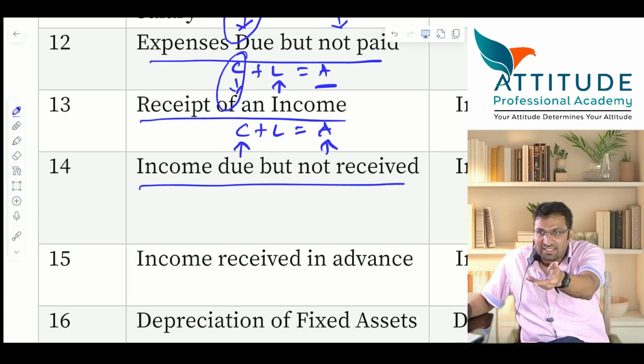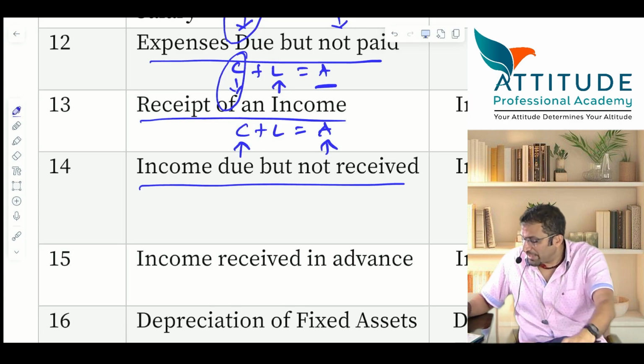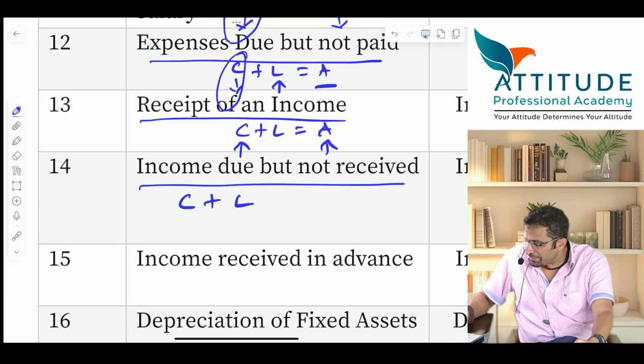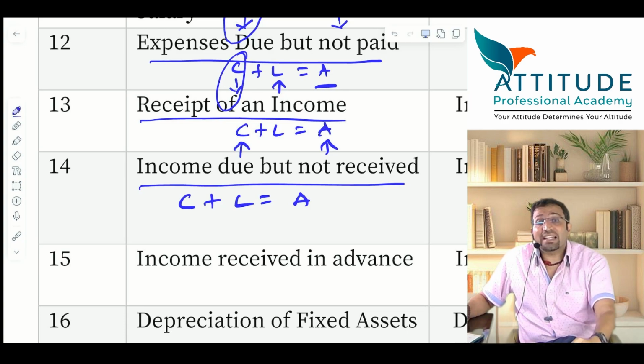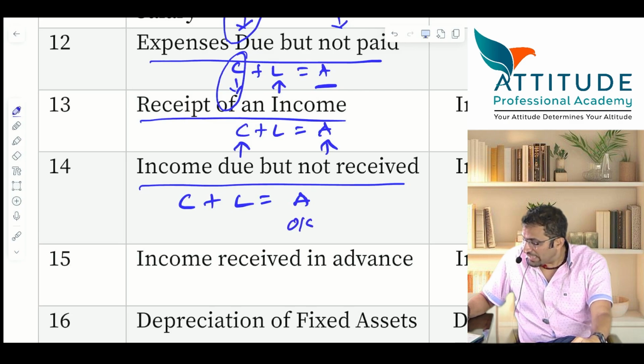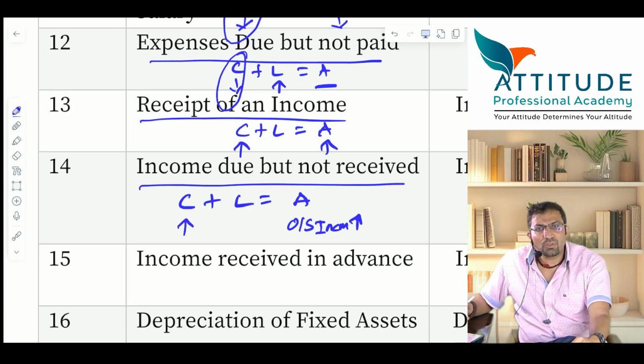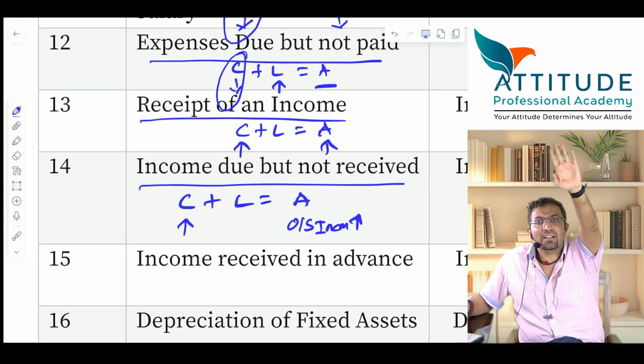Means you have rendered the service. आपका income है but अभी तक पैसा नहीं मिला. Tell me, what asset? Cash is increasing? Debtors, पैसे येणे. Outstanding income. Outstanding income increases and capital also increases because it is an income. Yes or no? Clear? Are you getting it?